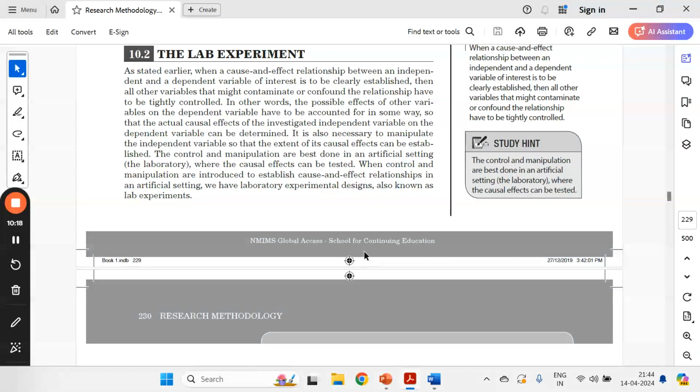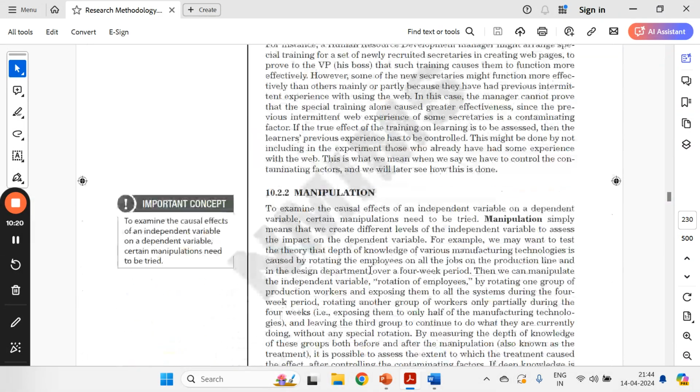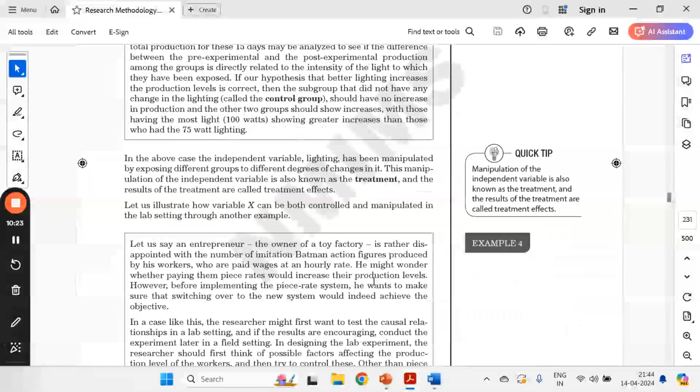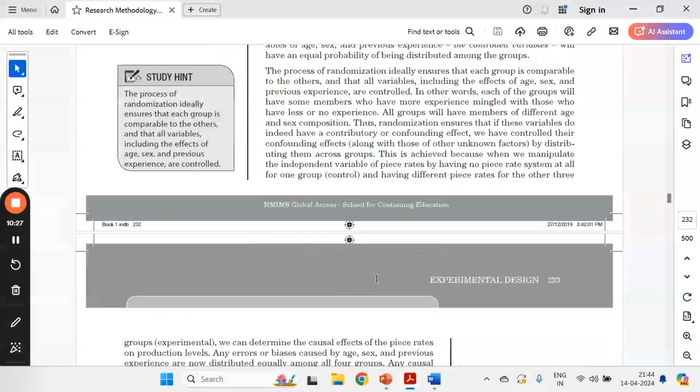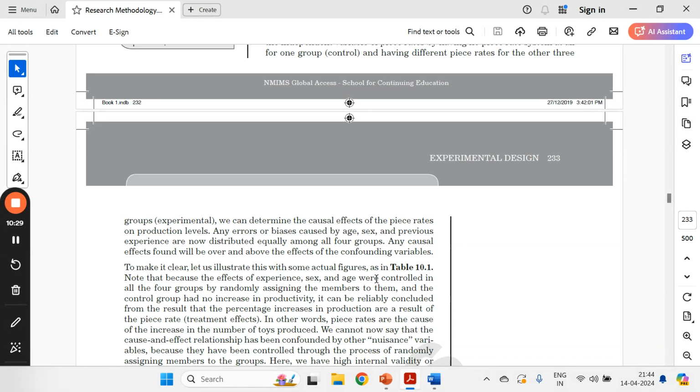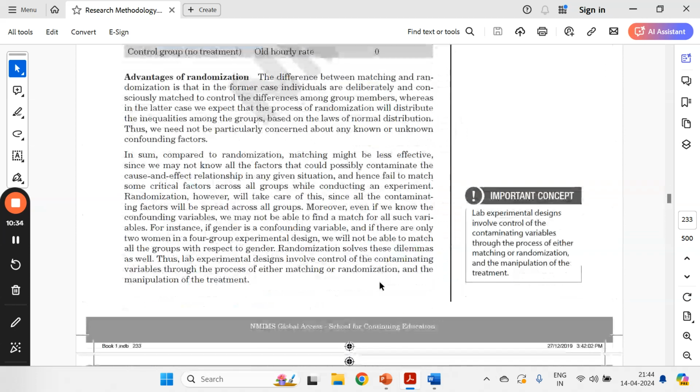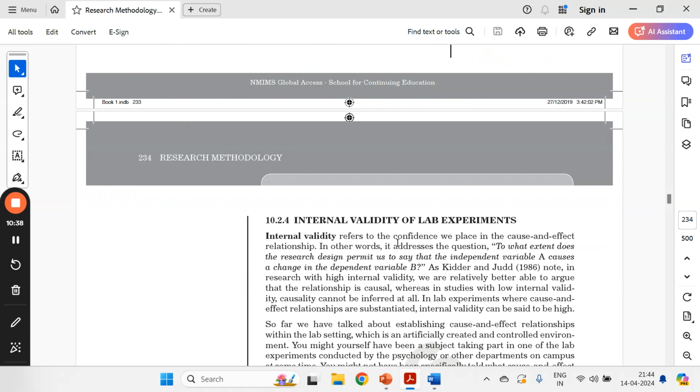And second is the lab experiment, one sample example, like how the control and manipulation will be done, what the different variables are. So it's important to just go through these terms. It's important to understand, because when you write the answer, at least you should have some understanding that these pointers can be considered in this answer, right? This is a very lengthy question and answer, as well as a very lengthy chapter. So I would recommend to just quickly go through this chapter at least once before answering this question.